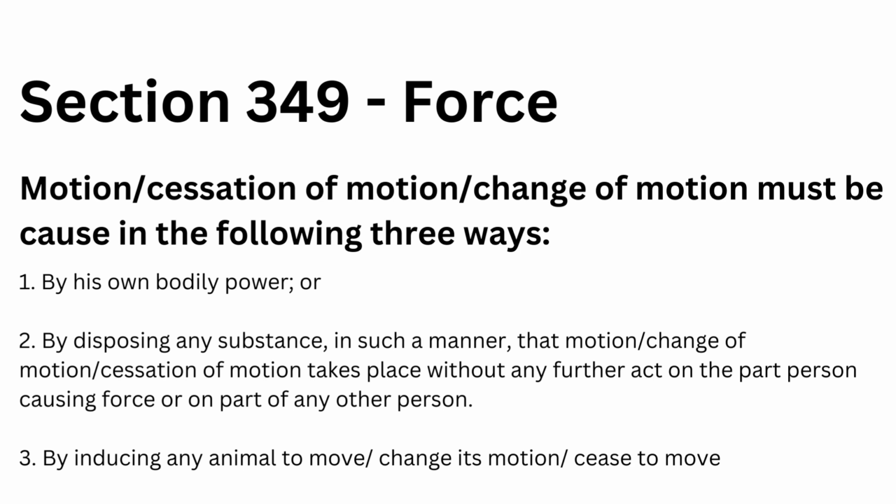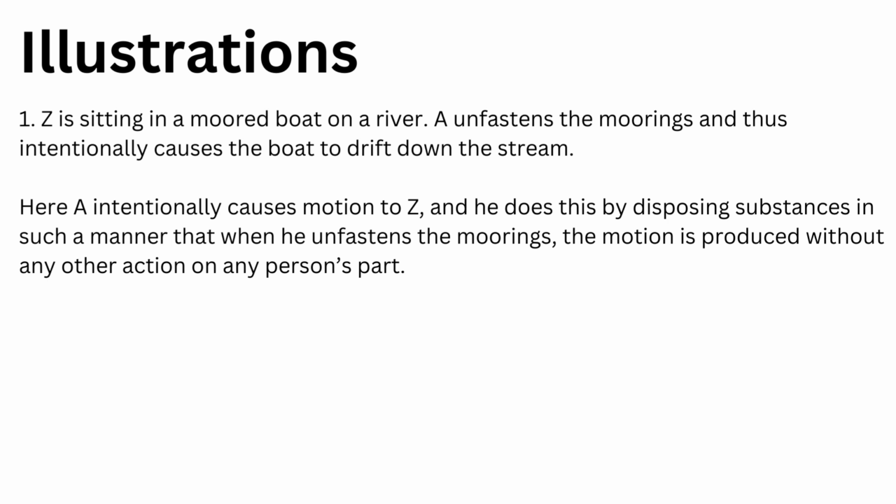Now let me give you some examples which will make the entire definition of force quite clear. First example, Z is sitting in a moored boat on a river. A moored boat is basically a boat tied with a rope to prevent it from flowing away with water. You can see the picture of a moored boat on your screen. Now, Z is sitting in a moored boat on a river and A unfastens the mooring.